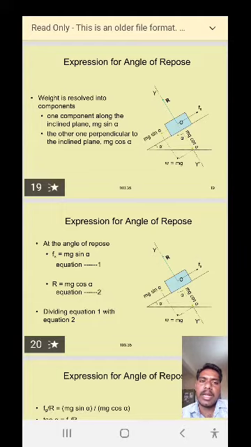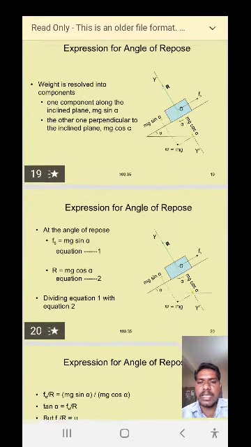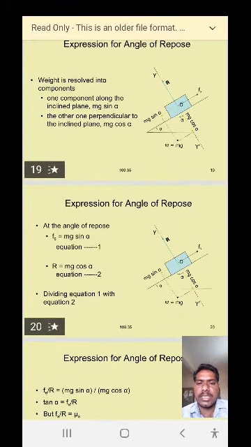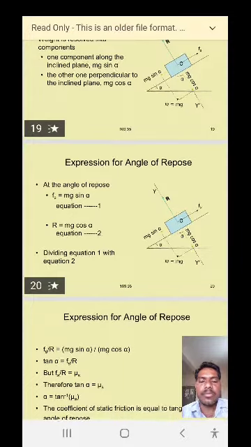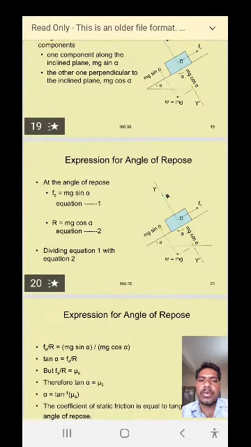So that particular angle of inclination is called the angle of repose according to the definition. So at the angle of repose, Fs is equal to mg sin alpha. This is equation number 1.